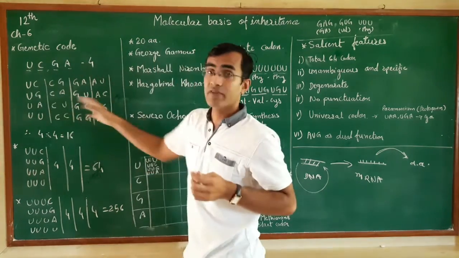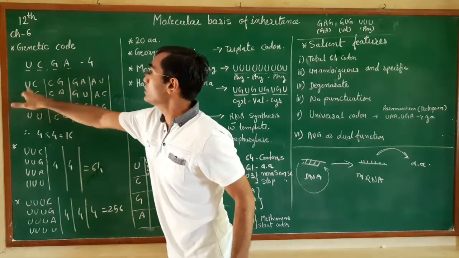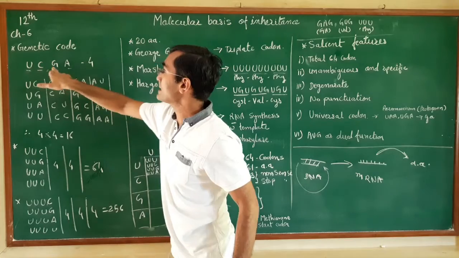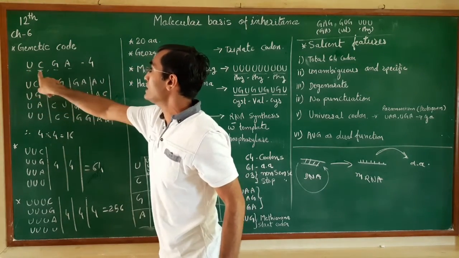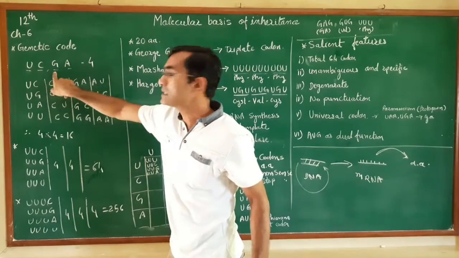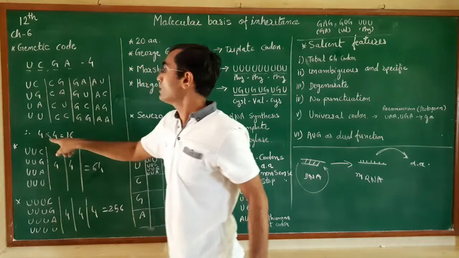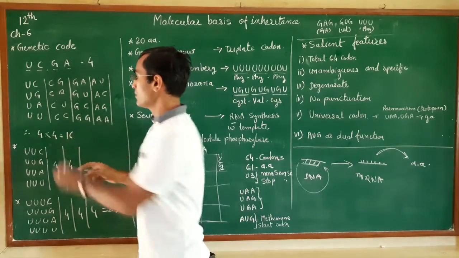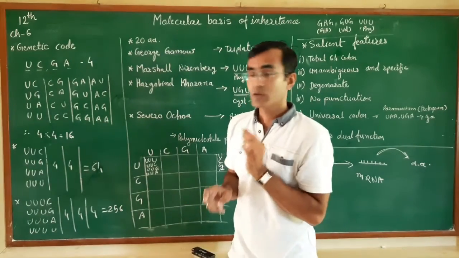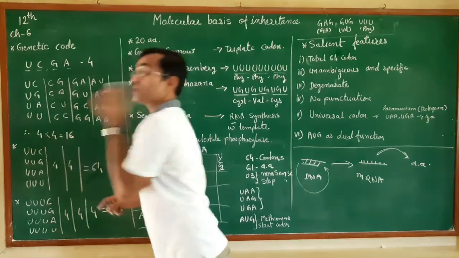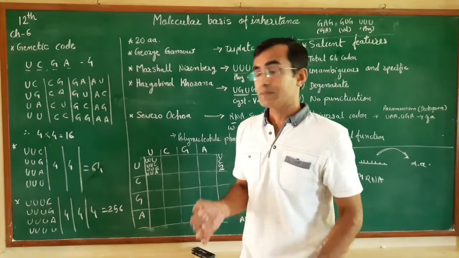Suppose here I have written the example in the combination of 2, so U combined with C, G, A. So there are 4 combinations of U, 4 combinations of C, 4 combinations of G, and 4 of A. Altogether 4 into 4, that will be 16 codes. Now these 16 codes will produce 16 types of amino acids.